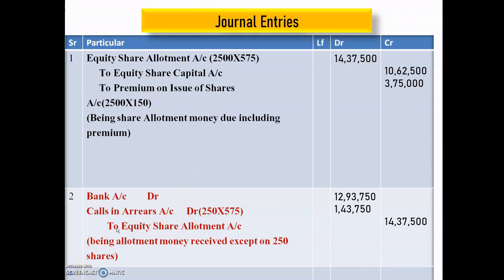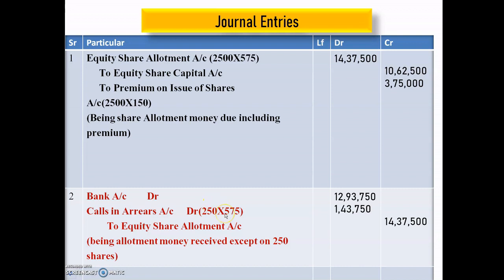Clear? Now see here, to equity share allotment account, in the credit column, we have to write the whole amount, the full amount, that is 14,37,500. We have to write this amount first in the credit column. After that, calls in arrear means, see here, one of the shareholders, his name is Ram, and he failed to pay on 250 shares on allotment.